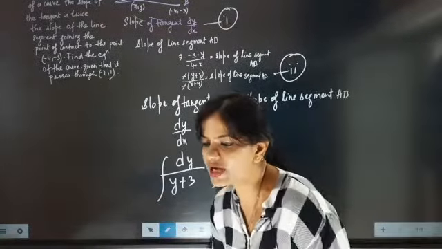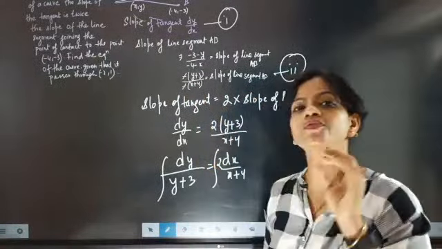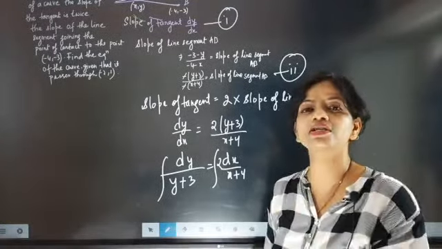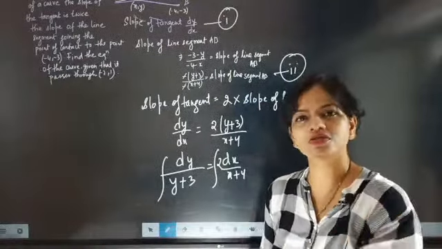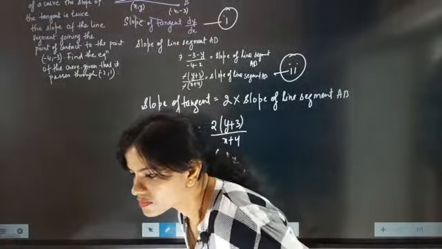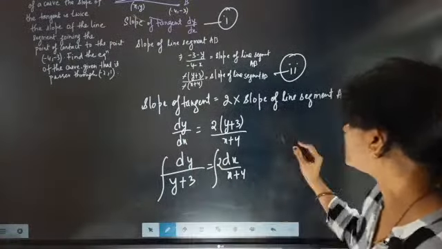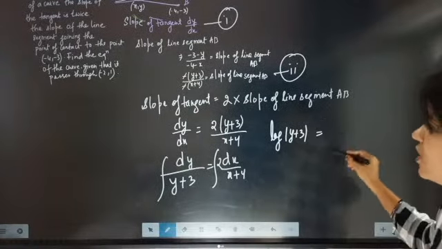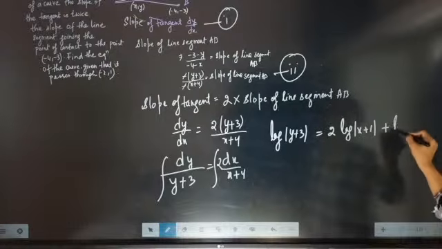Come on, quickly tell me, beta, understood how to go for these questions? Once you crack this statement, the question is nothing. So statement cracking is the only work. You should know what the slope of the line segment is. Then see, nothing was there. Once we understood the concept, we are able to solve this question in no time. Okay, next step, but here you have to solve it. So now this will become log of y plus 3 equal to 2 log of x plus 4 plus log c, beta.